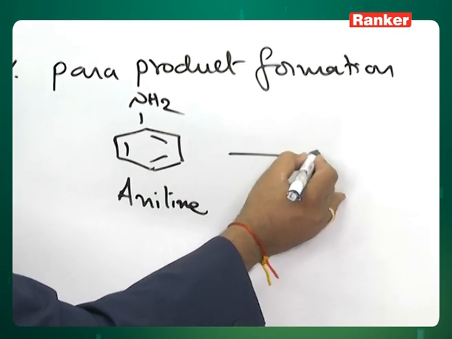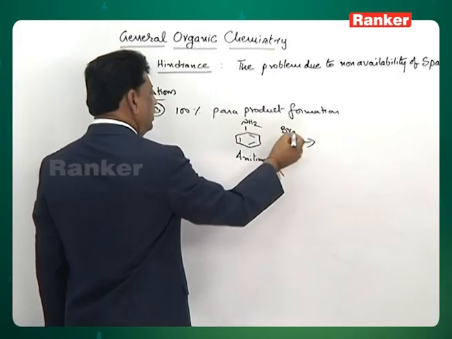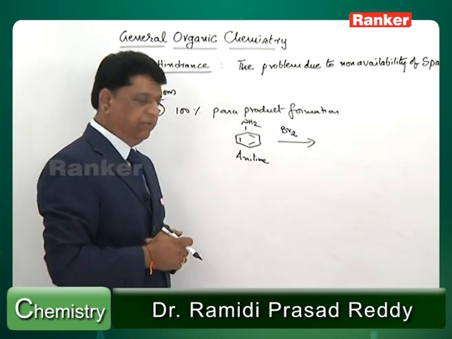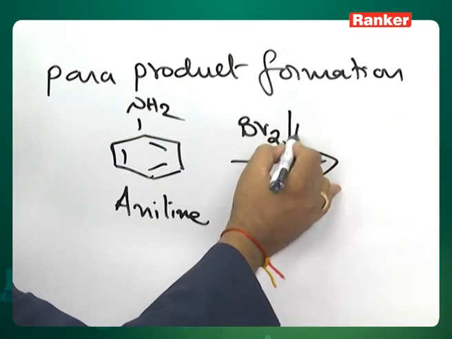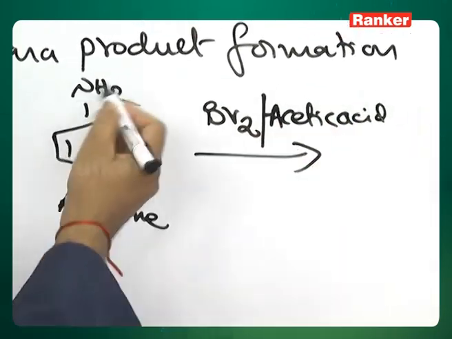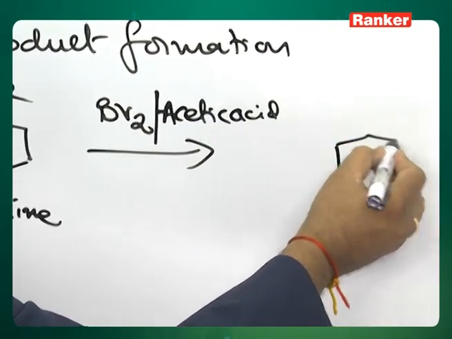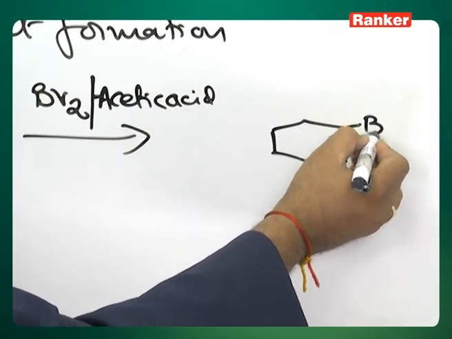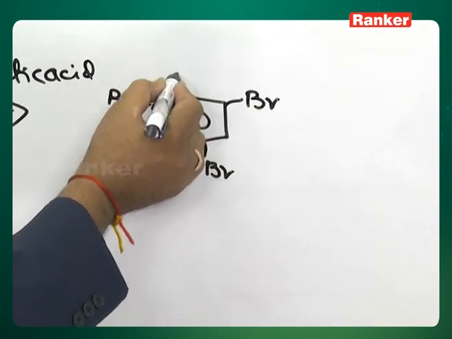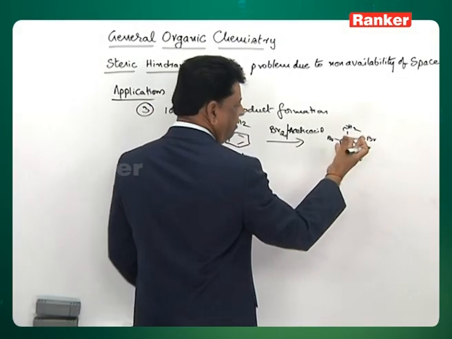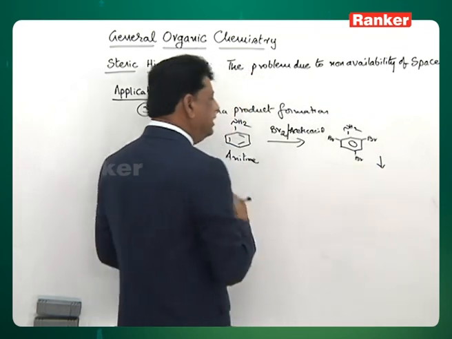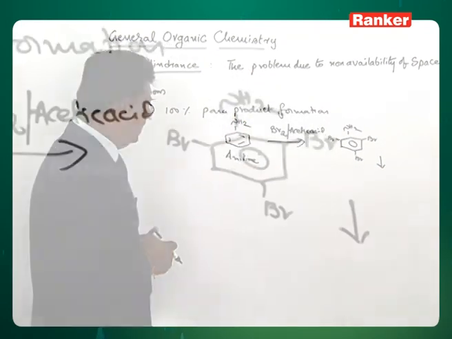This aniline, when it is brominated, the amino group is a very strong activating group, therefore you do not require a catalyst like ferric bromide. Just a solvent like acetic acid is enough to promote the reaction, and the bromination takes place at ortho as well as para and again ortho. So, you will get a tribromoaniline, and a light yellow colored precipitate will also be formed.